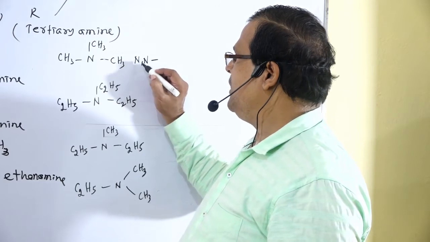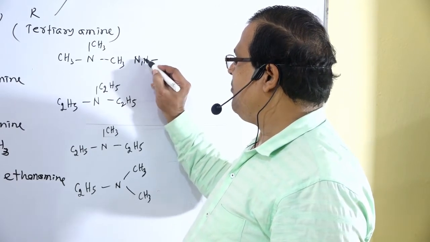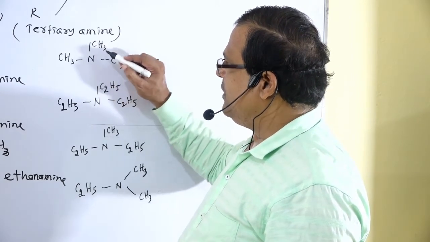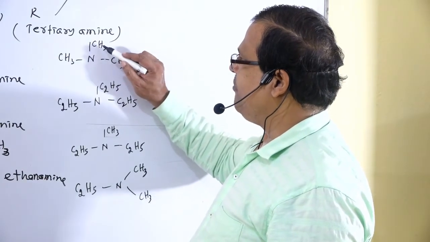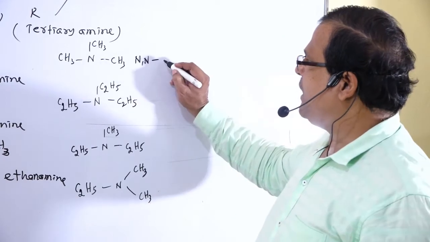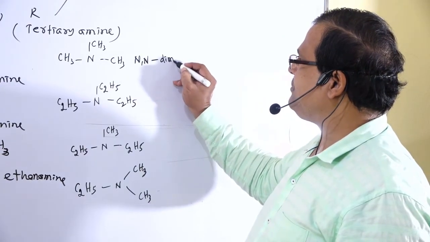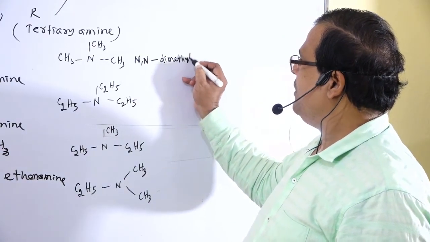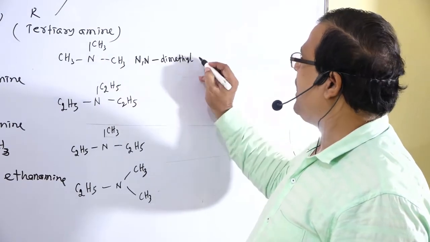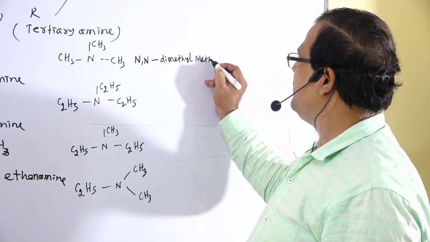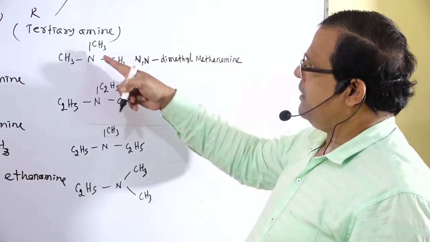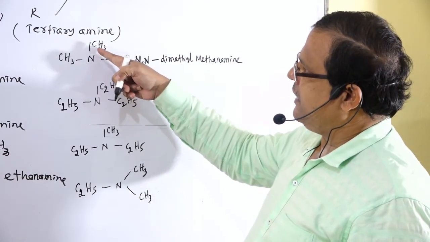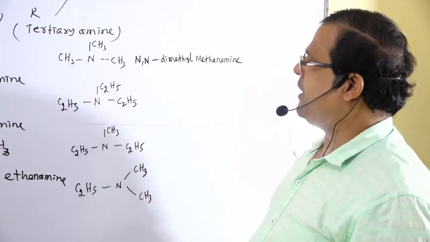N,N means that from this nitrogen atom, 2 hydrogen atoms are replaced by methyl and methyl. Same, that is N,N-dimethyl methanamine.